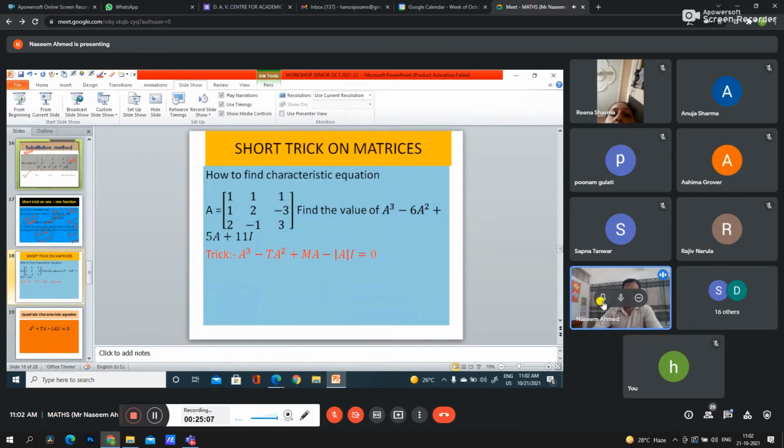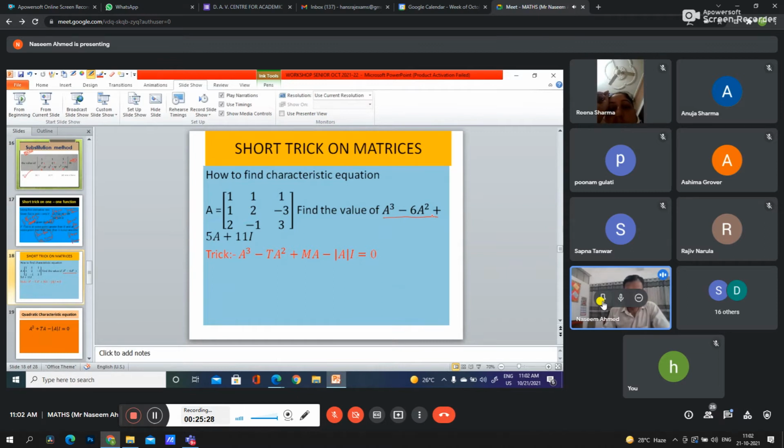Short trick on matrices. Teachers have found this type of equation in NCERT also. We can also get it in the final exam of term 1. So this looks like some type of lengthy question.